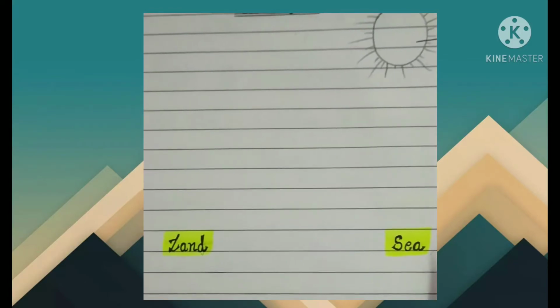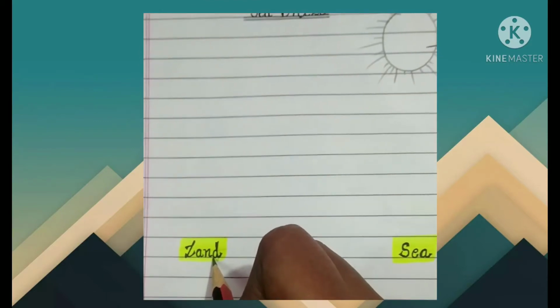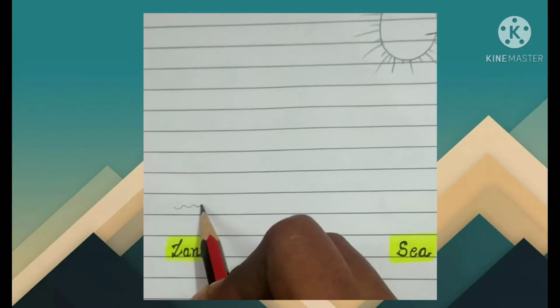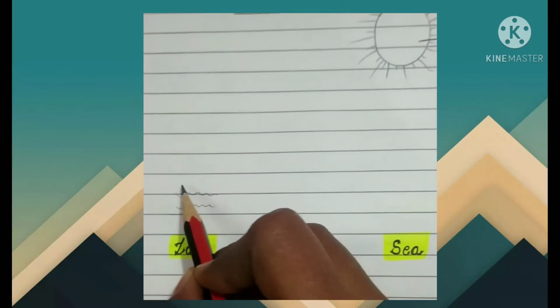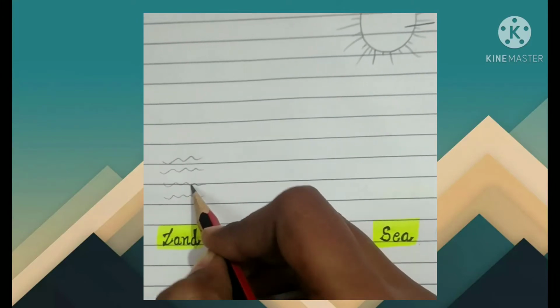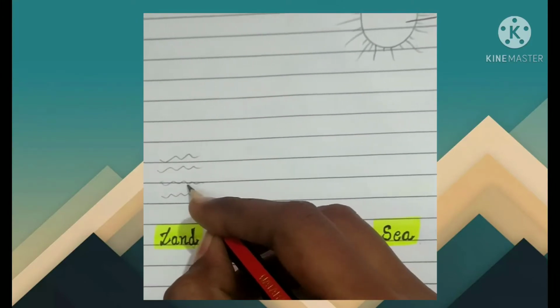Now, when the land is heated up faster, the air above the land will also get heated up.